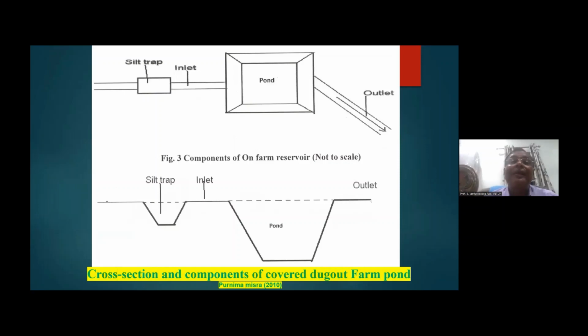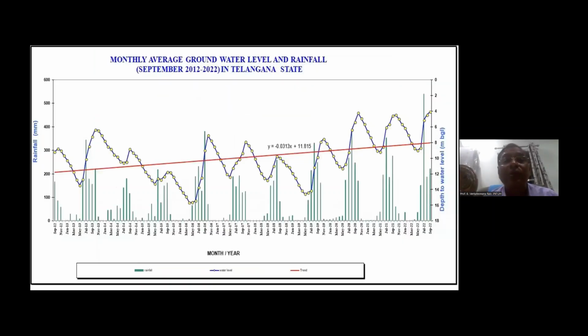And then at the farm level itself, with ponding, in critical times we can give irrigation to the crops which are not doing so well in the lean period. That means when there is a gap of 15 or 20 days in the monsoon, then we can give it. So these are some of the techniques we can use.